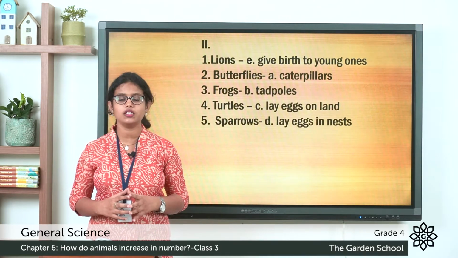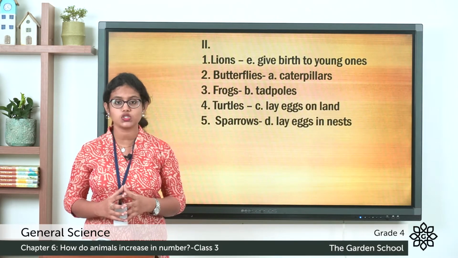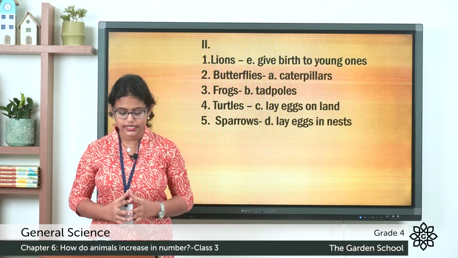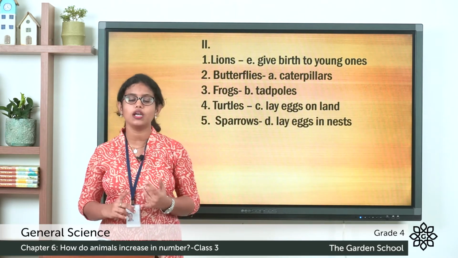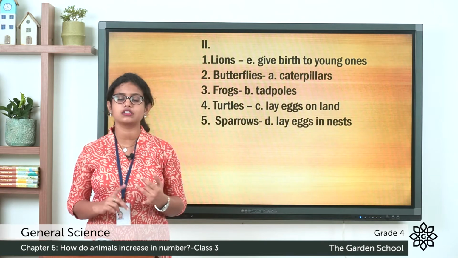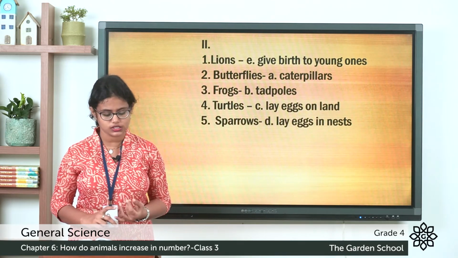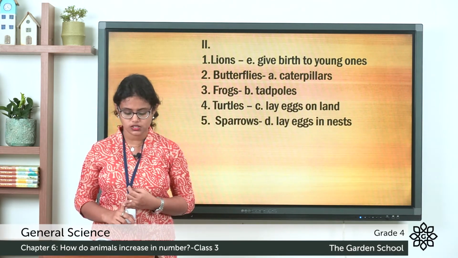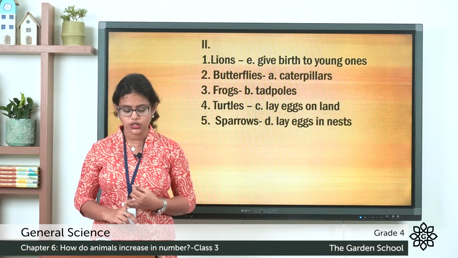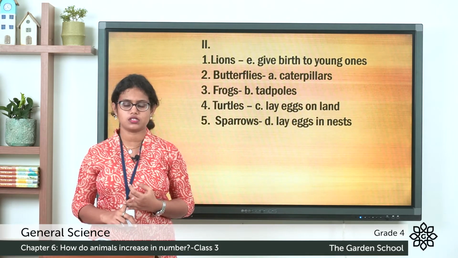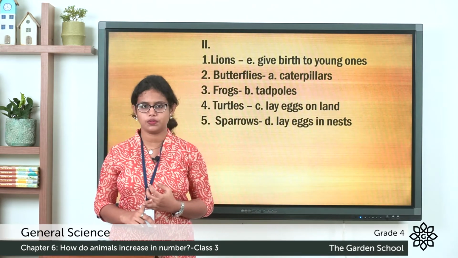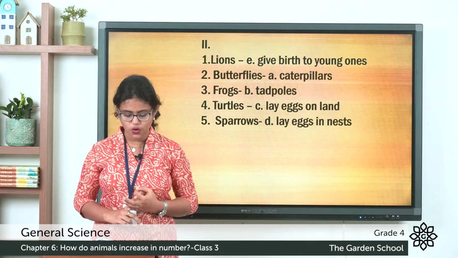The first one is lions. So you have to match it with which one? Give birth to young ones. So lions are mammals that give birth to young ones. The second one, butterflies. You have to match it with which pair? You can match it with caterpillars. They hatch into caterpillars.